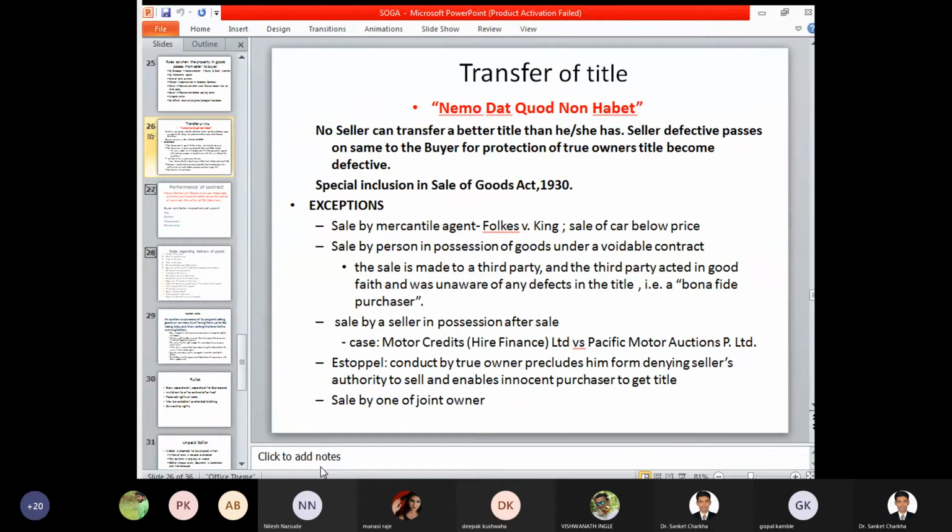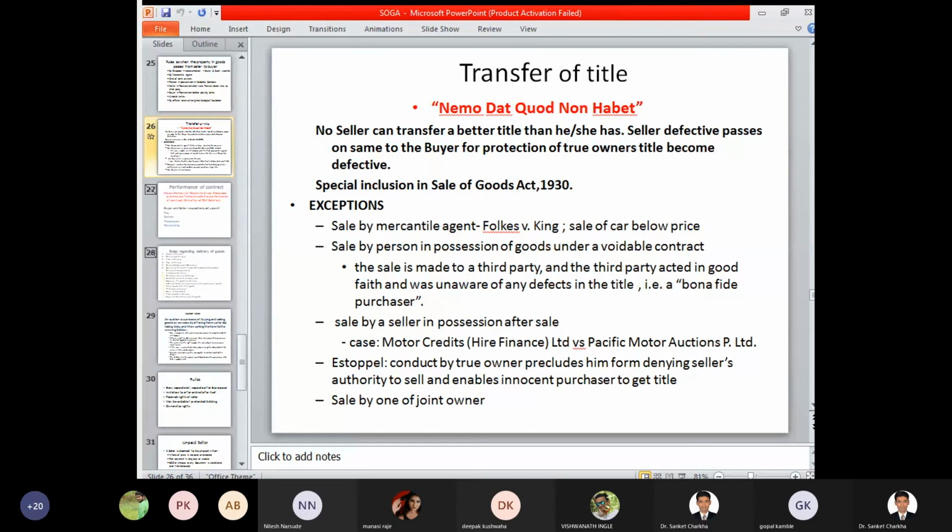Sale by a person in possession of goods under a voidable contract. So in terms of a voidable contract, a particular person may understand a certain quantity, or a certain commodity, which he may either purchase or not purchase. So if you have the possession or the property of goods and services, then accordingly you may decide to purchase or you may decide to sell the quantity that you have purchased. Now, if you feel that the quantity of goods and services must not be purchased or must not be sold, then accordingly the decision may be taken, and you may think of passing a bona fide title, or you may pass a defective title. So it is completely dependent on the seller whether he wants to pass a defective title or a bona fide title.